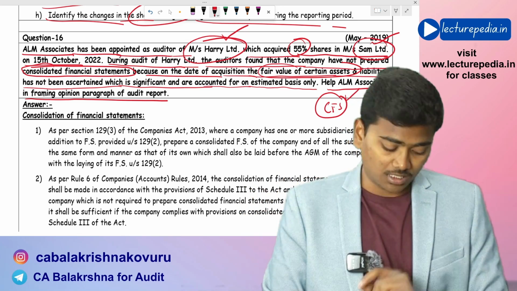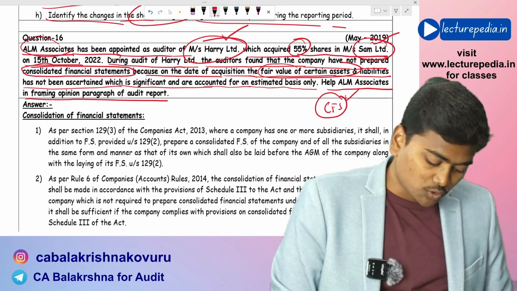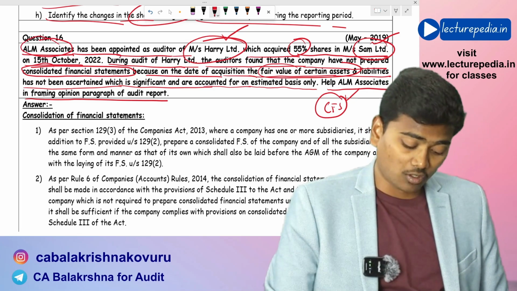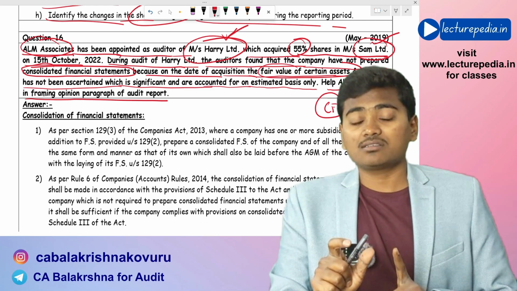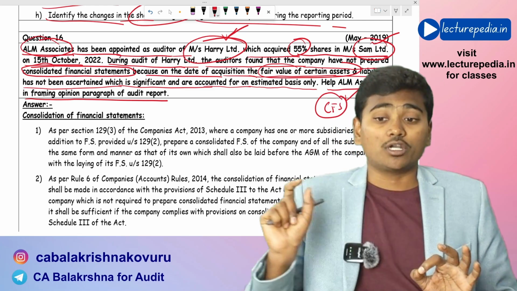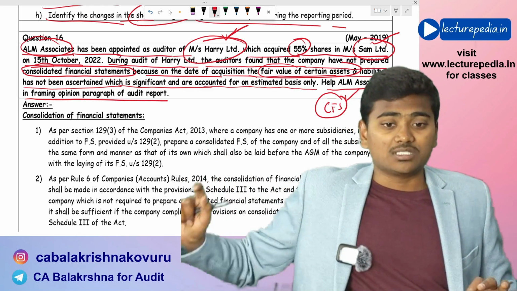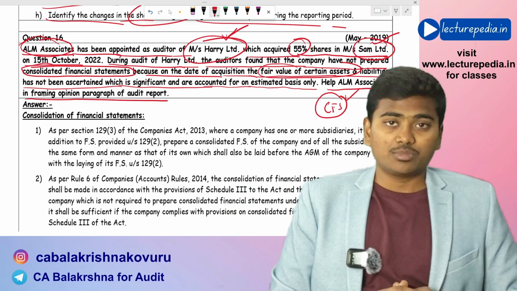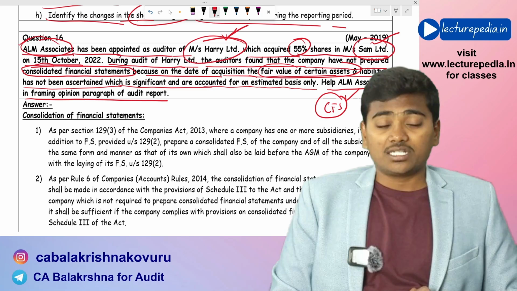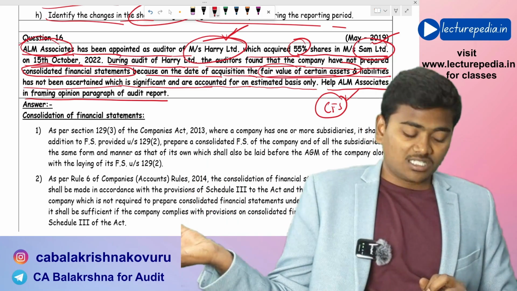This is the situation. Now here, ALM Associates has been appointed as auditor of Harry Limited for auditing standalone financial statements, not for the purpose of audit of consolidated financial statements. Because in the question, nowhere is it said that ALM has been appointed as auditor of consolidated financial statements.